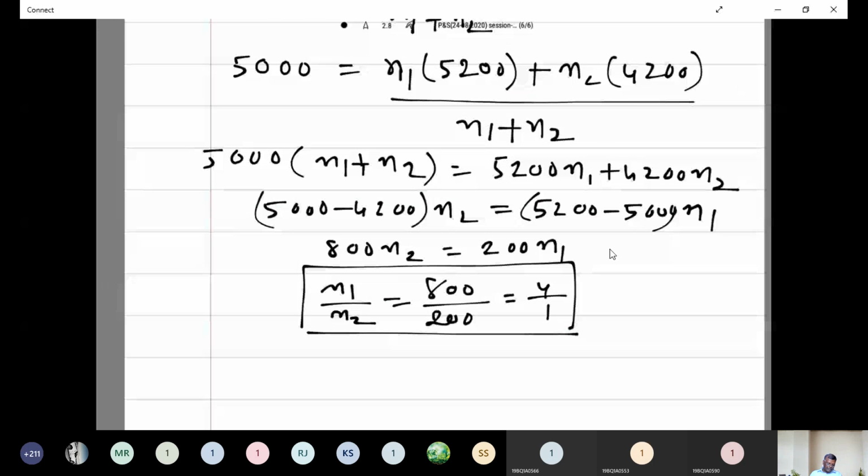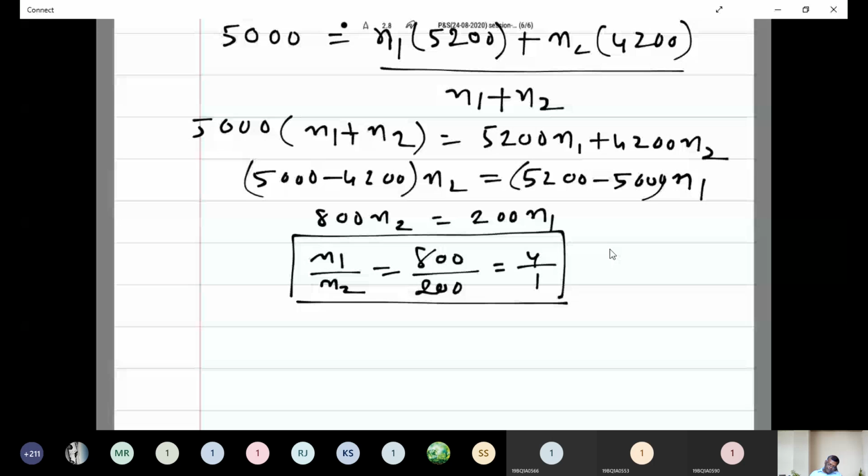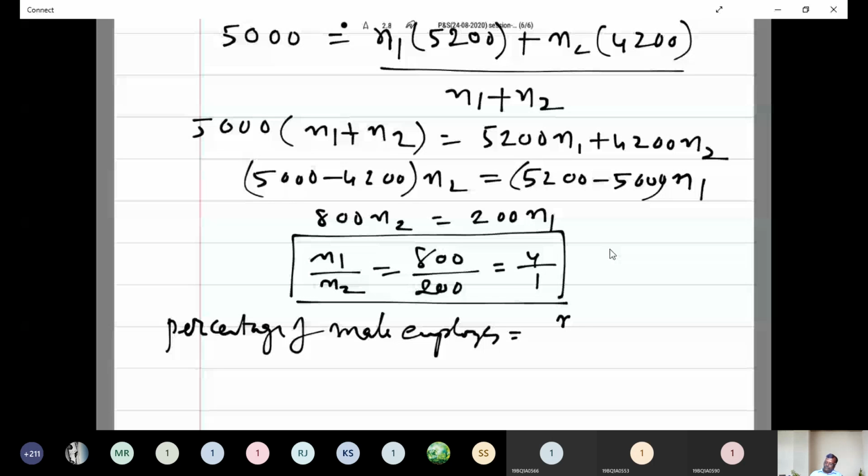Now, percentage of male employees is equal to n1 divided by total number of employees into 100. That is equal to 4 by 4 plus 1 into 100, since n1 is 4 and n2 is 1.